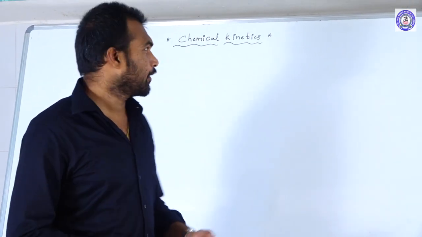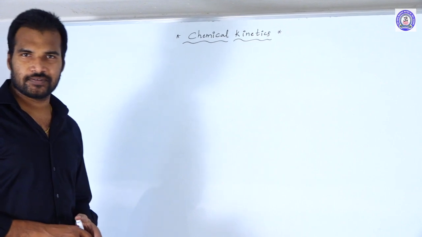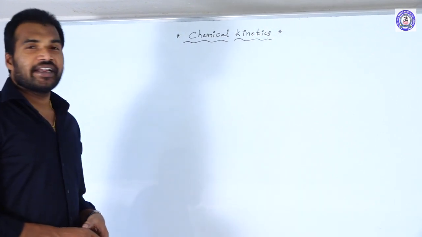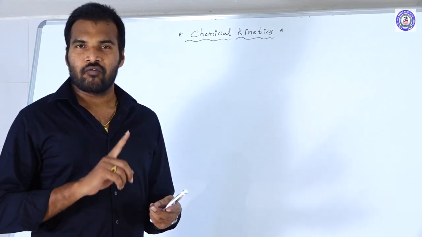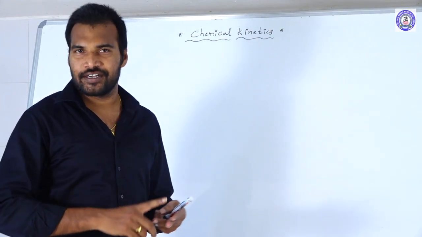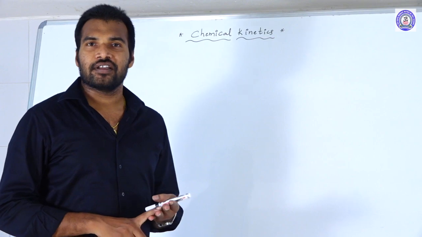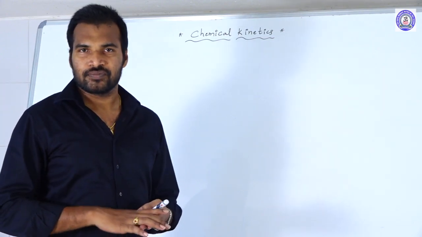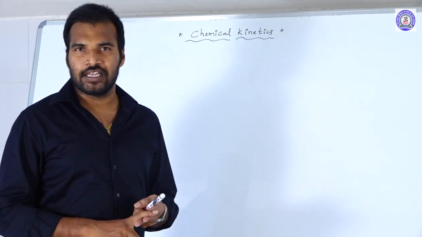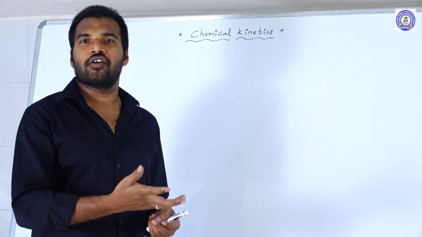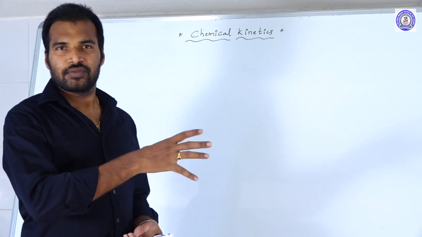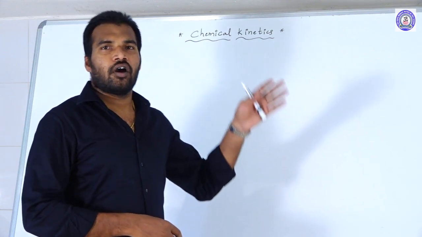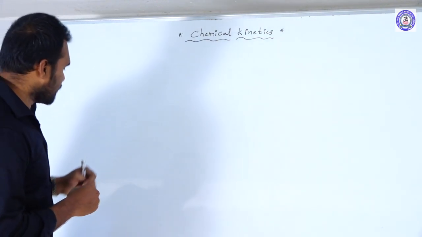So today my topic is chemical kinetics. In chemical kinetics we will discuss what is the rate of the reaction, what are the factors which are influencing the rate of the reaction, and thereafter the reaction mechanism, what is the order, molecularity. In that order, zero order, first order, second order, and rate constants to measure in various orders of the reactions.